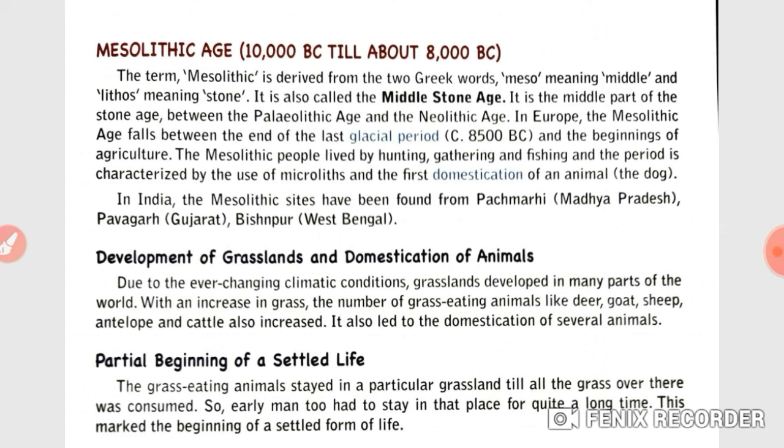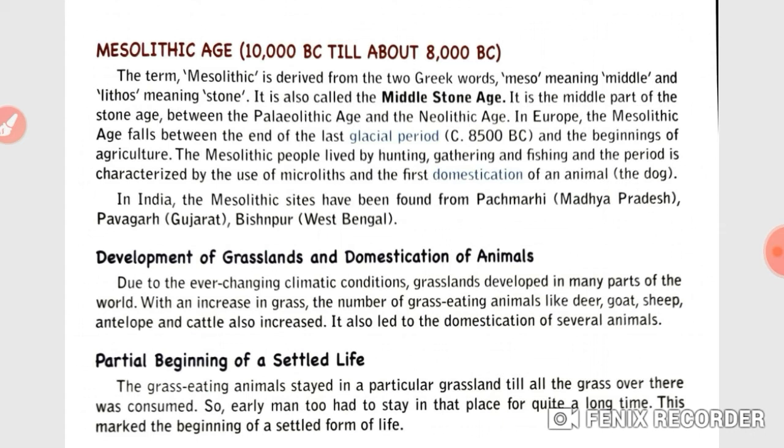Students, what do you mean by glacial period? Yes, a glacial period means a period in the Earth's history when polar and mountain ice sheets were extensive across the Earth's surface.